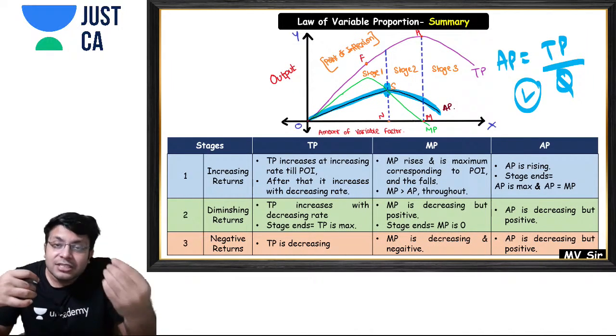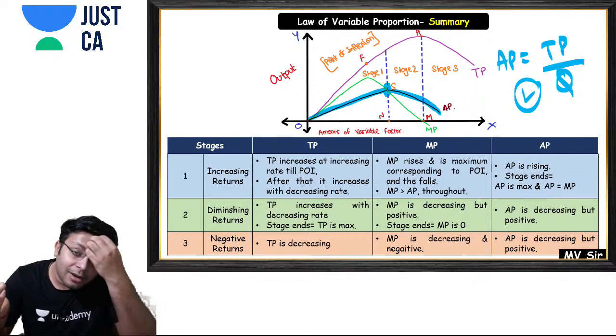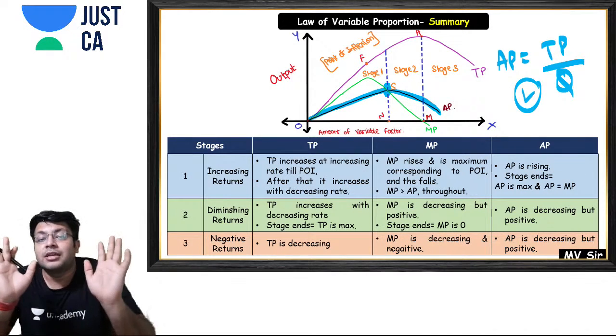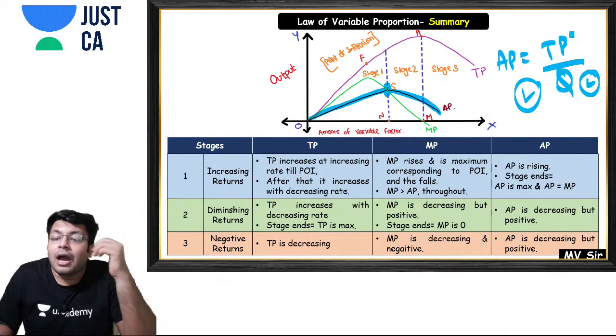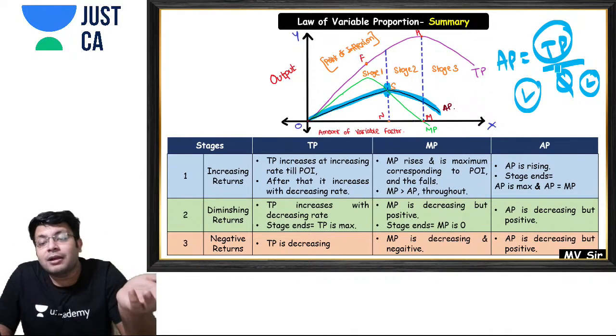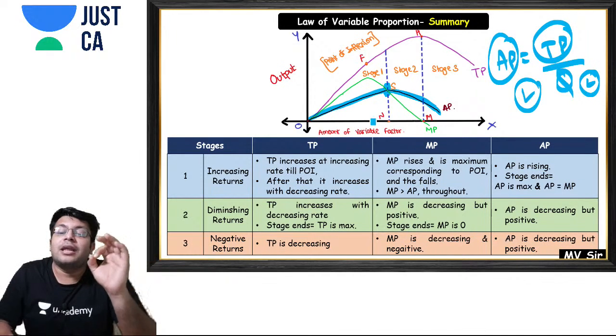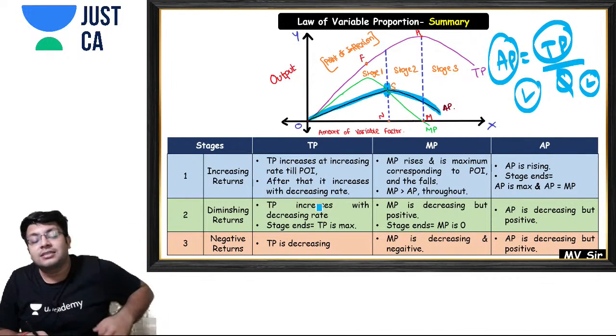You need to have some of the input as variable, and you need to have some of the variable inputs. It can never become 0. So that is why if Q doesn't become 0, our total product will never become 0, and that is why the value of AP never comes out to be 0, and it cannot intersect the x-axis.